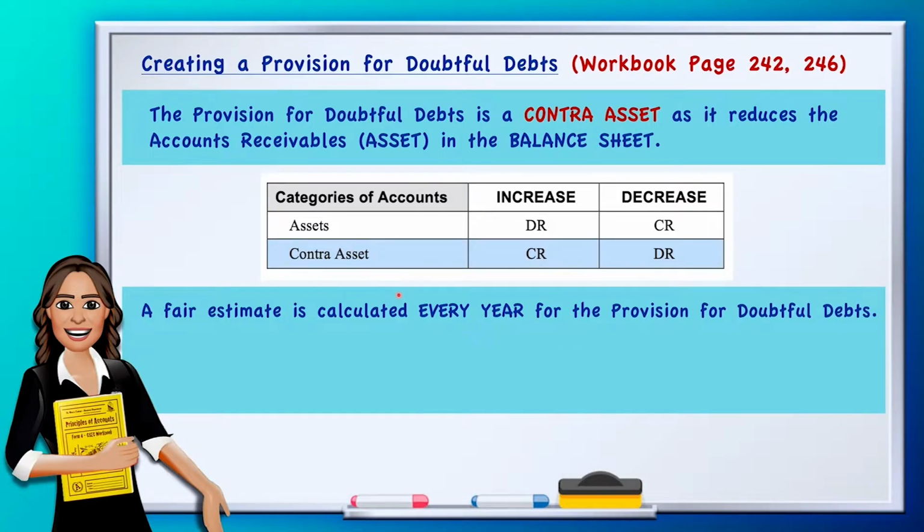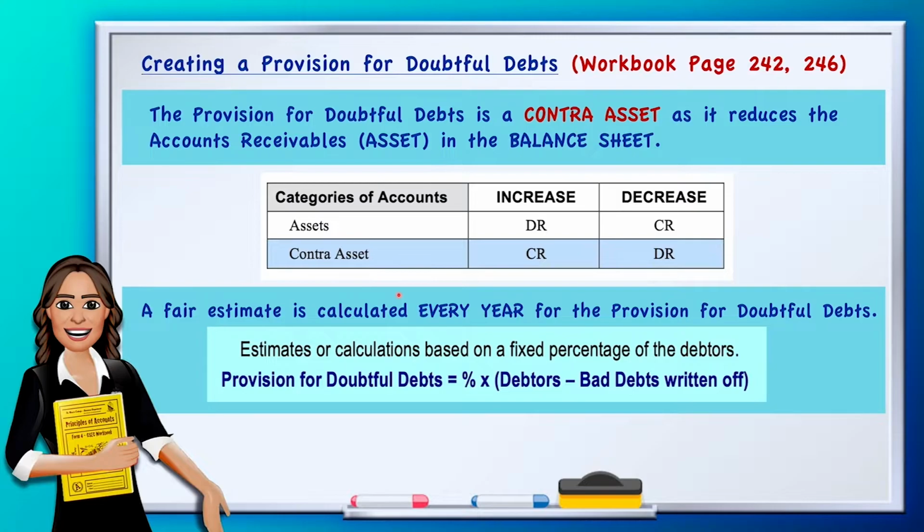So a fair estimate is calculated every year for the provision for doubtful debts. This is the formula that we use to calculate it. The provision for doubtful debts is equal to percentage by the receivables less any bad debts written off in the period.